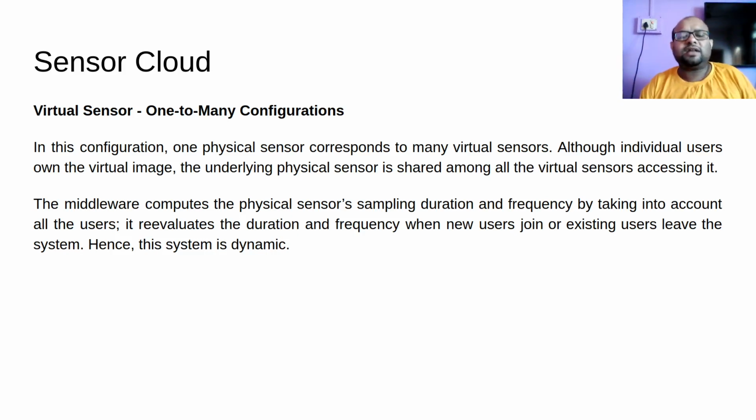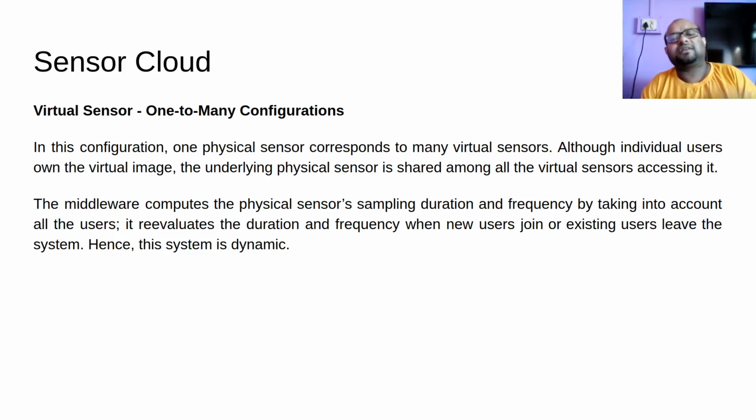So the middleware is going to compute the physical sensor sampling duration and frequency by taking into account all the users. What this means is this: say I have three users. Three users will be given three different virtual sensors, right? And all these virtual sensors are trying to access the same physical sensor.